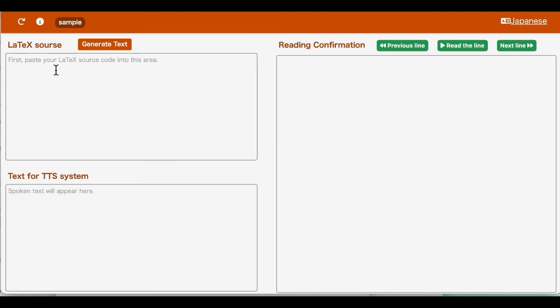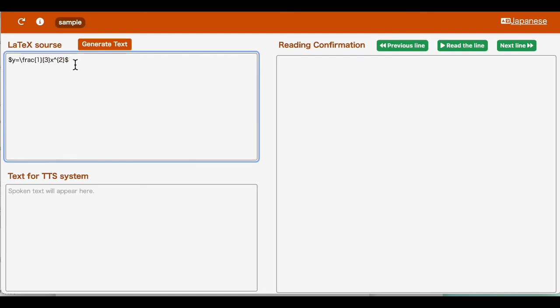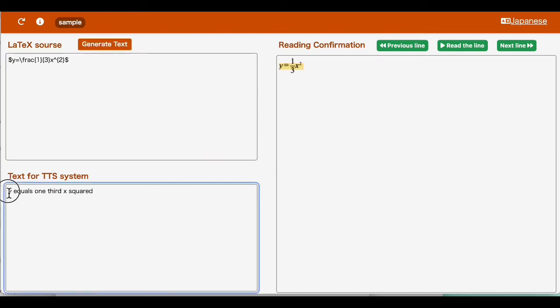First, teachers are required to copy the script written in LaTeX format and paste it into the LaTeX source area. Next, when teachers press the conversion button, the LaTeX source, including mathematical expressions, is converted to speech text and output into the speech text output area. The mathematical document is displayed as in an actual textbook in the reading check area. This display allows teachers to check the generated speech text by the Google Text-to-Speech API. Y equals 1/3 x squared.